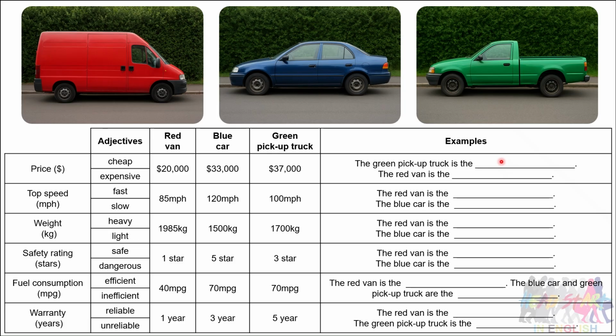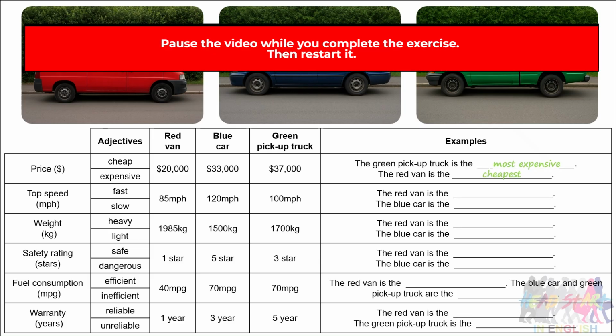No, that doesn't work. We have to do something with the adjective expensive. Well, we have to make it the most expensive, don't we? So let's answer that. The most expensive. The green pickup truck is the most expensive. And so what is the red van? The red van is the cheap? No, we need to change it into the superlative form. How do we do that? Well, we add est. So the red van is the cheapest.